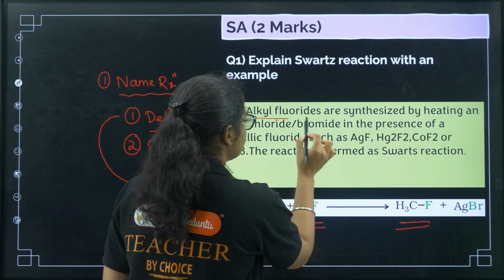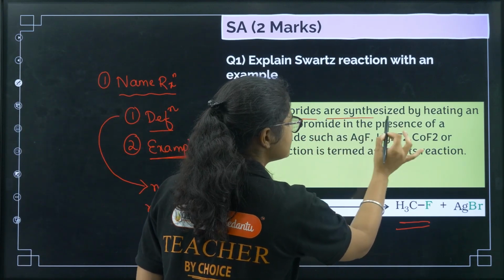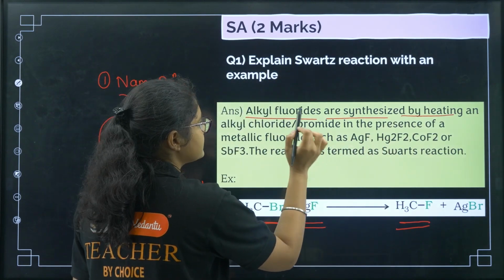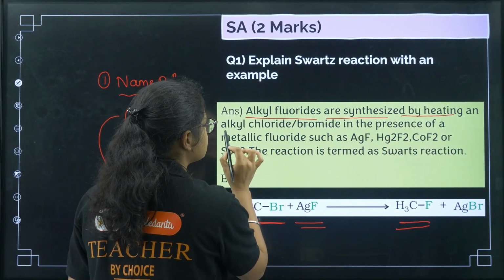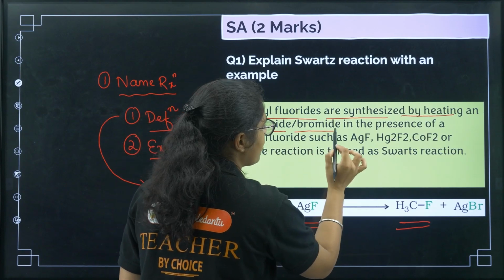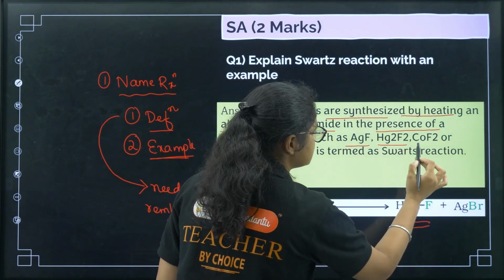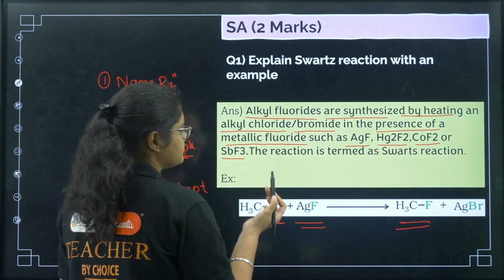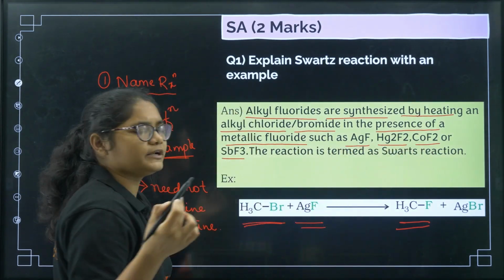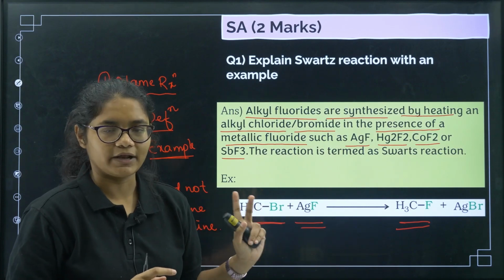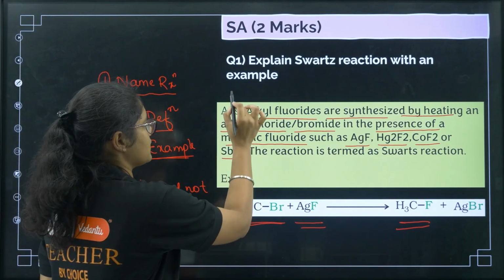See, alkyl fluorides are synthesized by heating, nothing else is required. Alkyl fluorides can be produced or synthesized by the reaction of alkyl chloride or bromide in presence of a metallic fluoride such as AgF, Hg2F2, CoF2 or SbF3. These four also you need not write, you can write any one or two, the first two you can remember and write, right? So that will give you 1 mark.